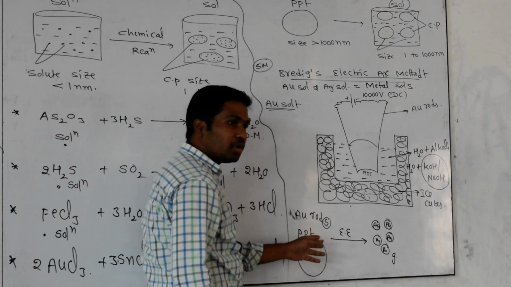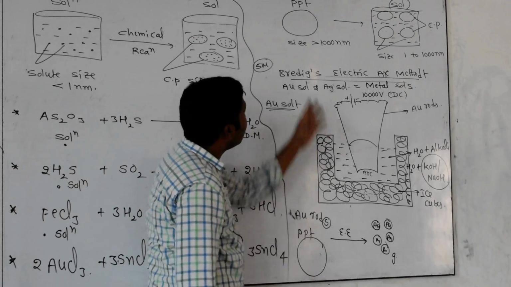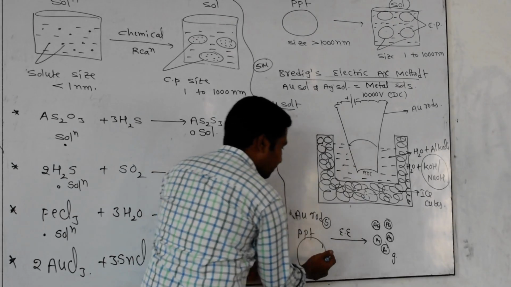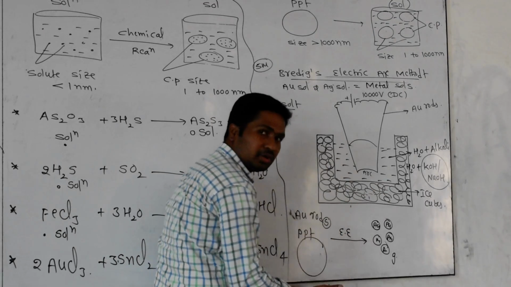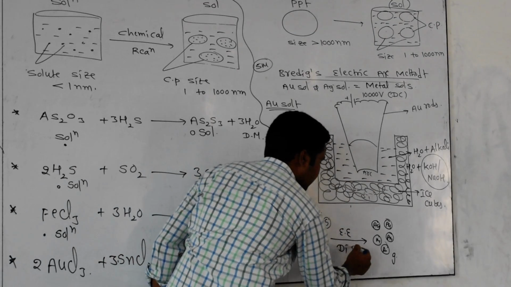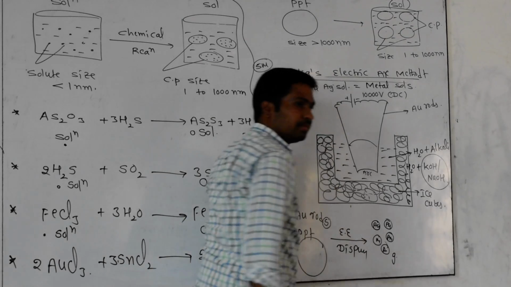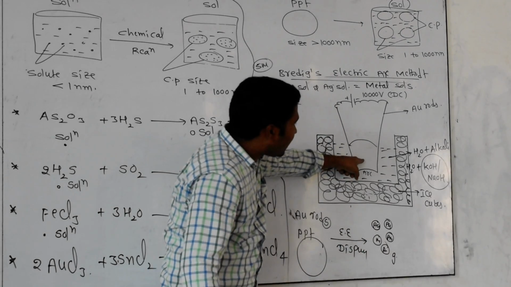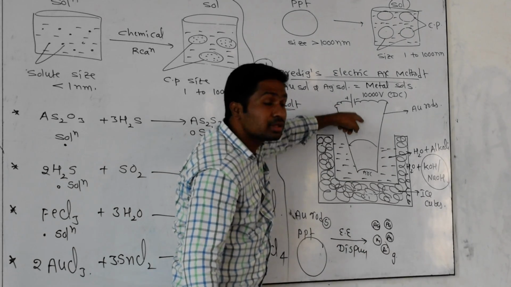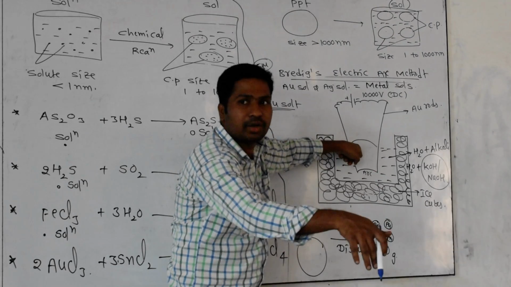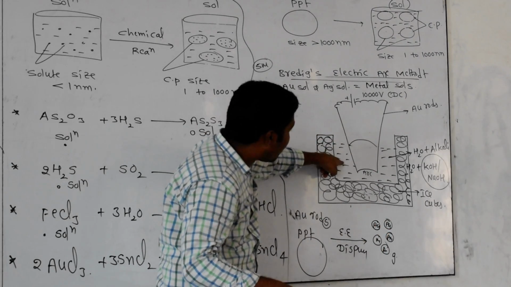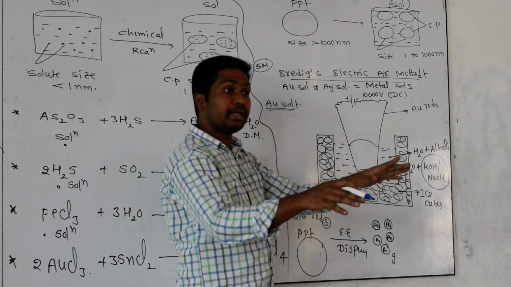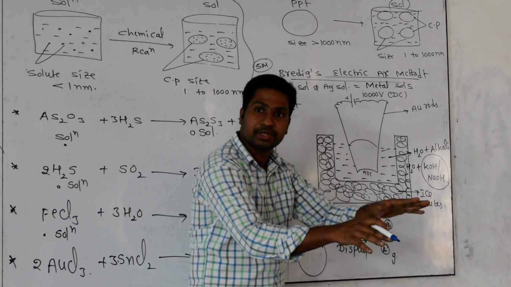Now this phenomenon is called condensation and dispersion. Dispersion, because big size particles break down into small size particles. That's why dispersion is going on. Those metal vapors cannot come outside, because the phenomenon is going on inside the water. Also, the bowl is kept in an ice bath. We are maintaining a very low temperature at the same time.